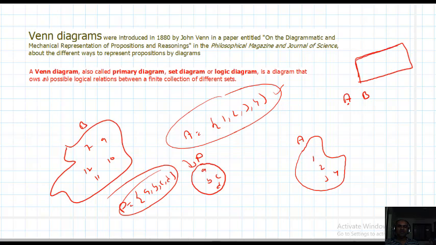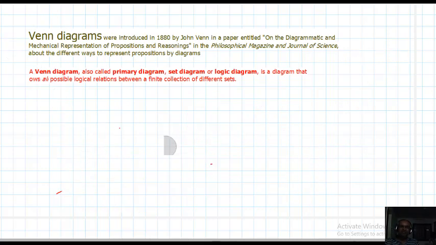The universal set is represented by a rectangular region. Students, listen. These are all called Venn diagrams. This is set P, this is set A, this is set B, and this is set U, the universal set. These diagrams are called Venn diagrams, or Venn and Euler diagrams. I will explain through examples. This is a very important concept.